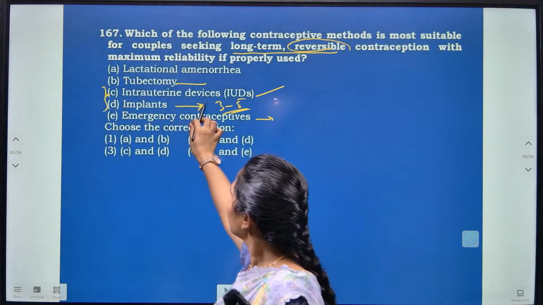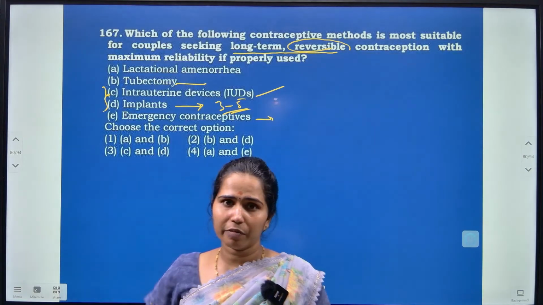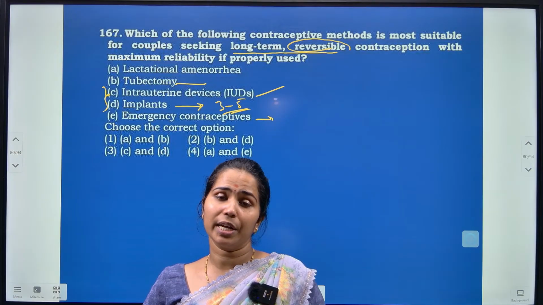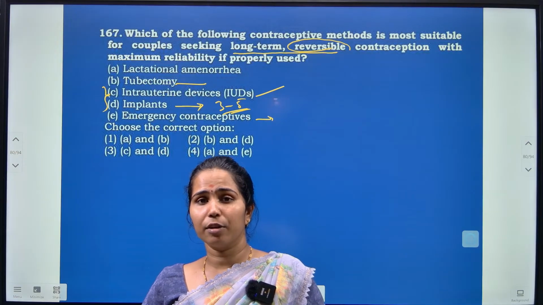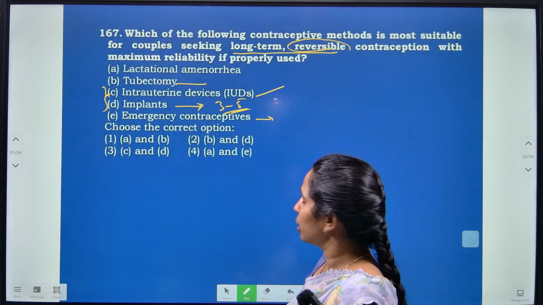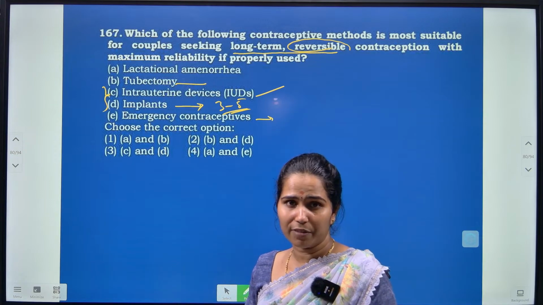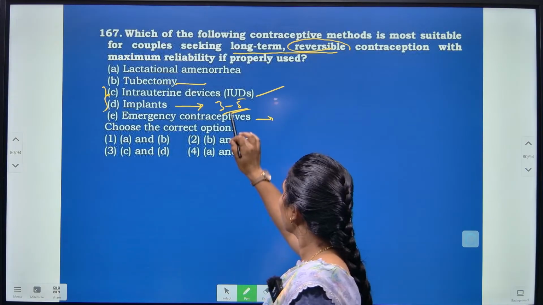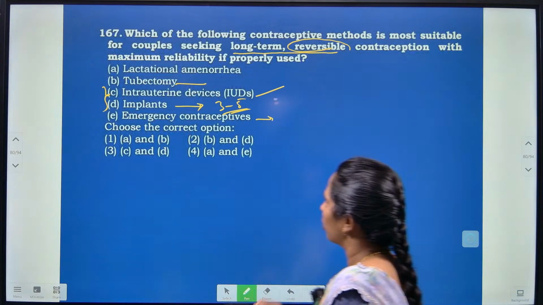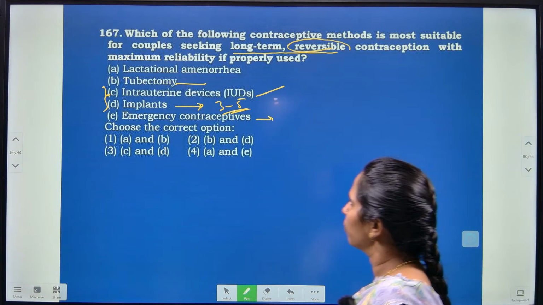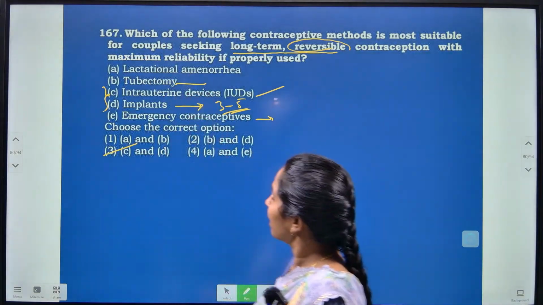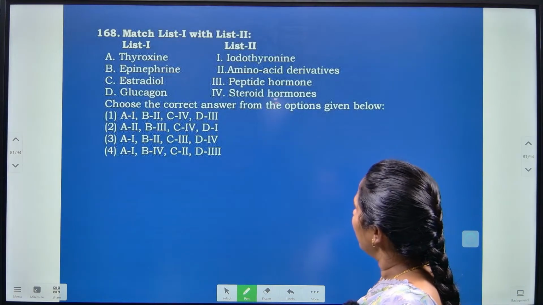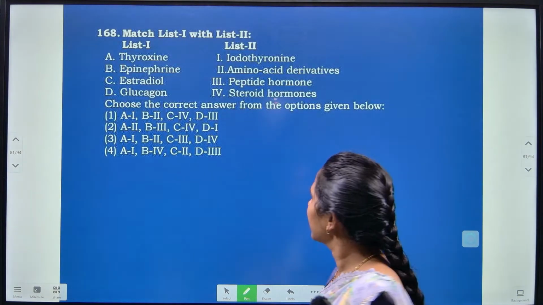That is intrauterine devices. In intrauterine devices we have many types: hormonal IUDs, copper releasing IUDs, non-medicated IUDs and so on, okay. So CU7, CuT, Multiload 375, Progestasert, LNG20, these are the different names of the IUDs given here. So options C and D are going to be the correct options for the conditions of a couple here who are planning for a baby.